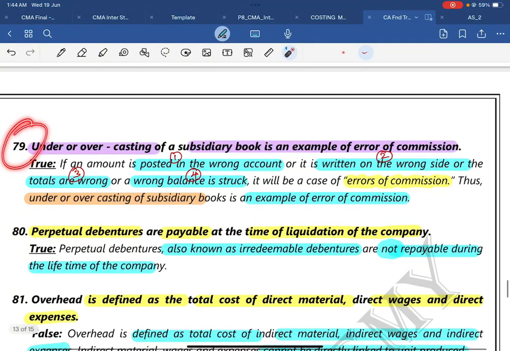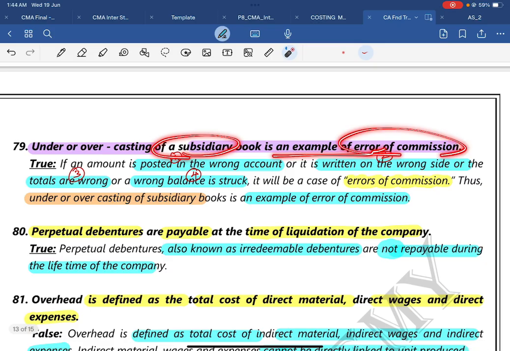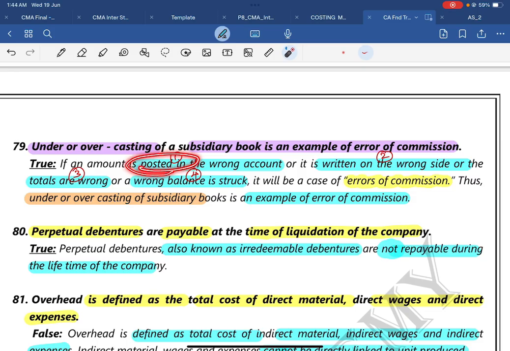Question number 79. Interesting question, important question. You may expect a question on it. Under or overcasting of a subsidiary book is an example of error of commission. The answer is true. There are 4 types of error of commission. One is if the amount is posted in a wrong account, that is an error of commission. The amount is posted in a wrong account.